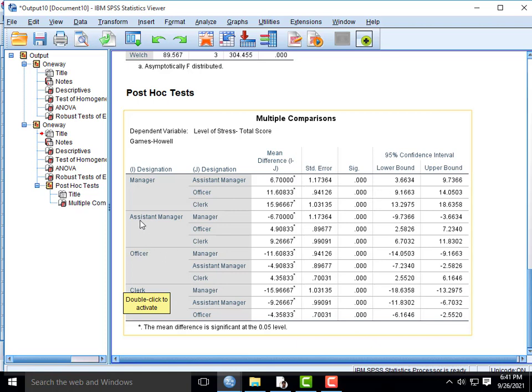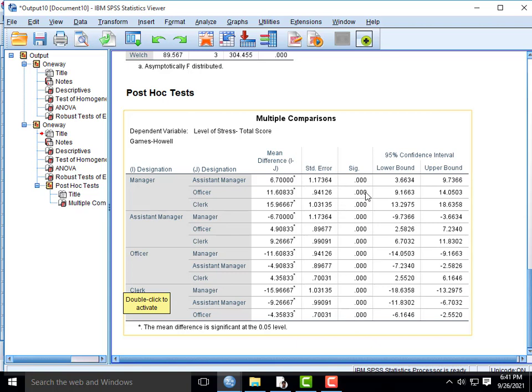Also, taking assistant manager against manager, officer and clerk, these are significant too. So in all categories there is a significant difference between each pair. The Games-Howell test shows that all categories of employees differ in stress level.